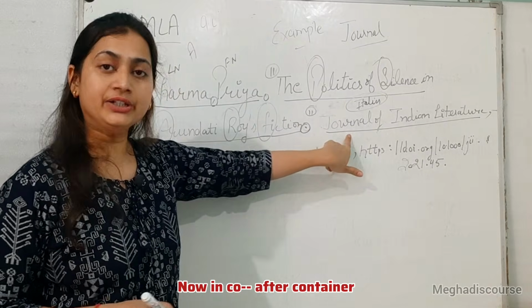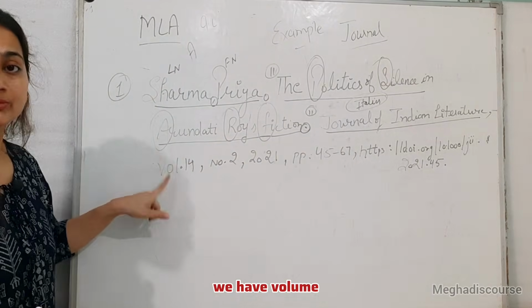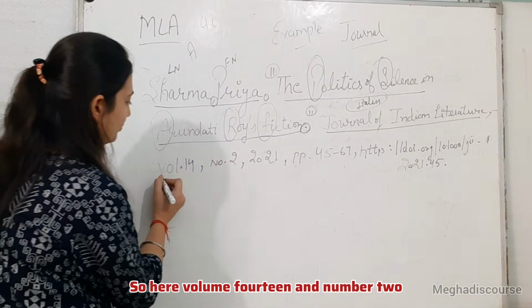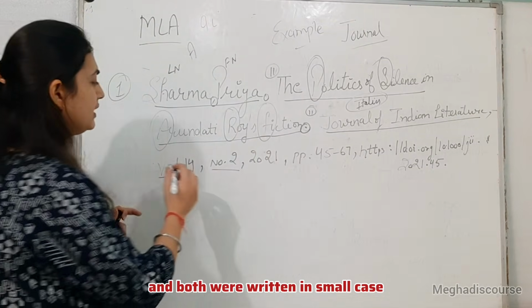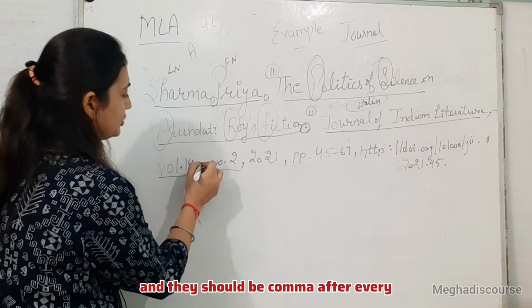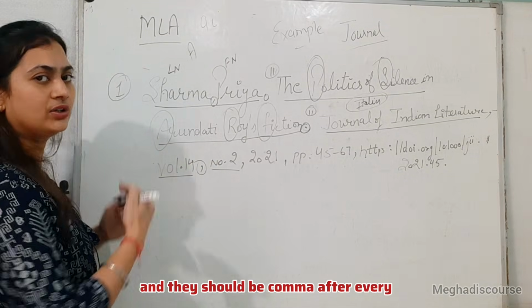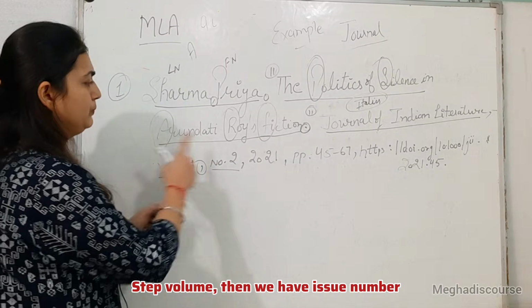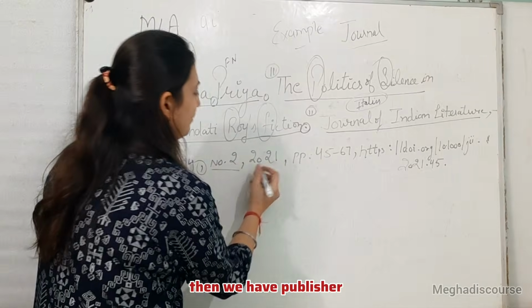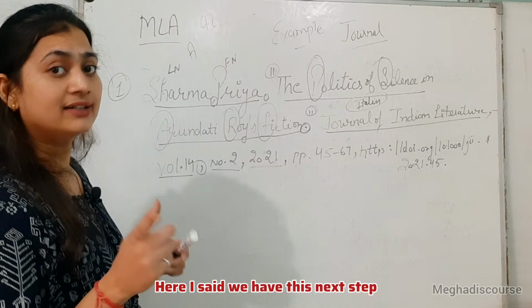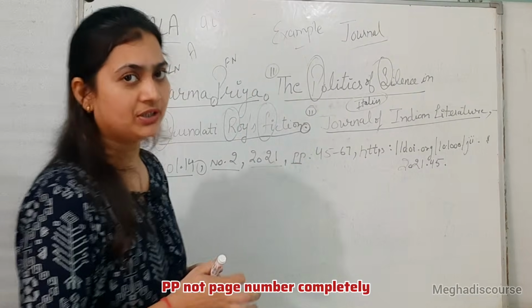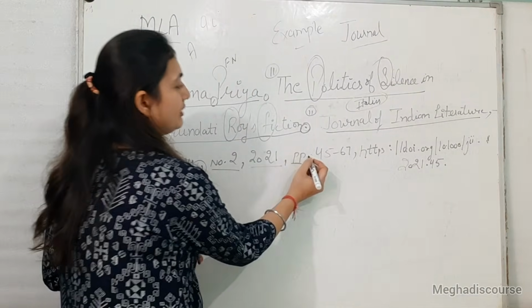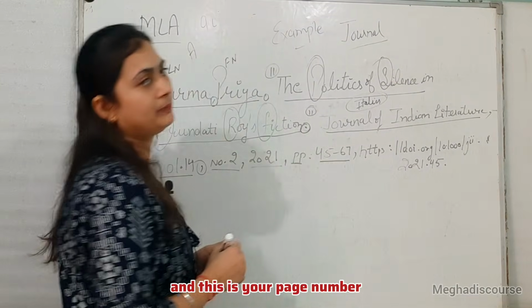Now after the container we have the volume, that is the edition. So here volume 14 and number 2, which is the issue number, and both are written in small case, and there should be a comma after every step. Volume, then issue number, then publisher, year. Then we have the page, and it is pp., not the word page in full. Then we have a full stop, and this is your page number.